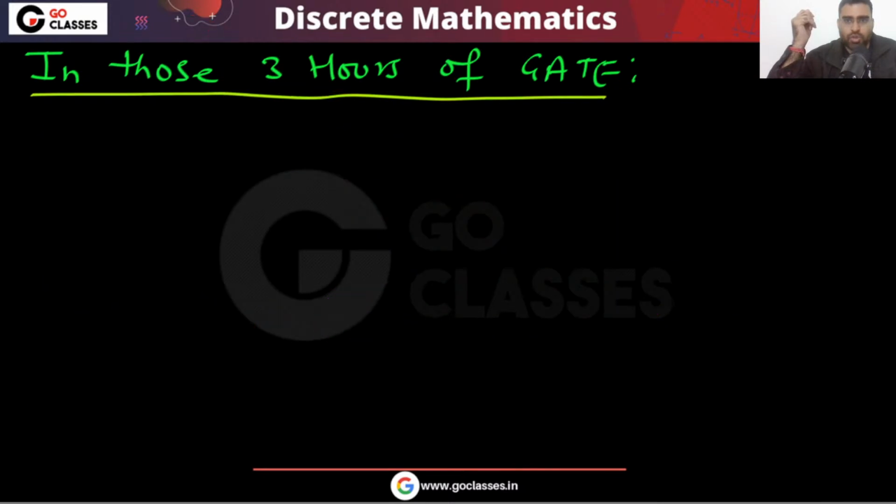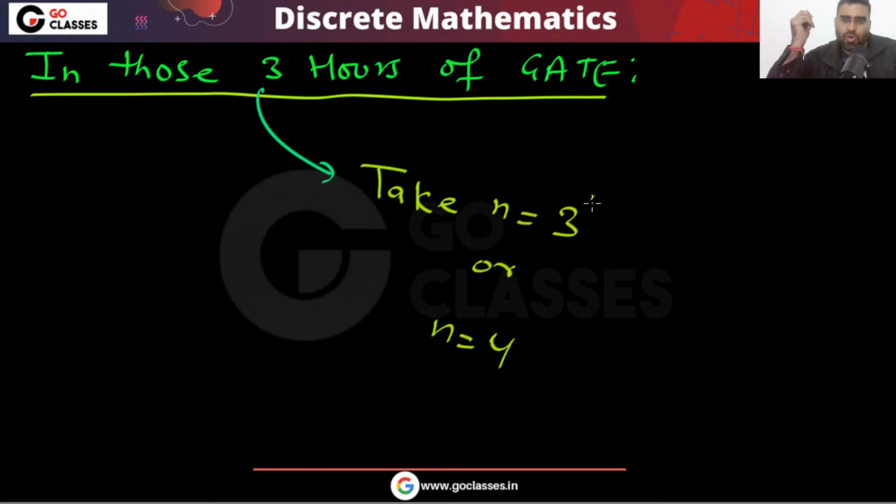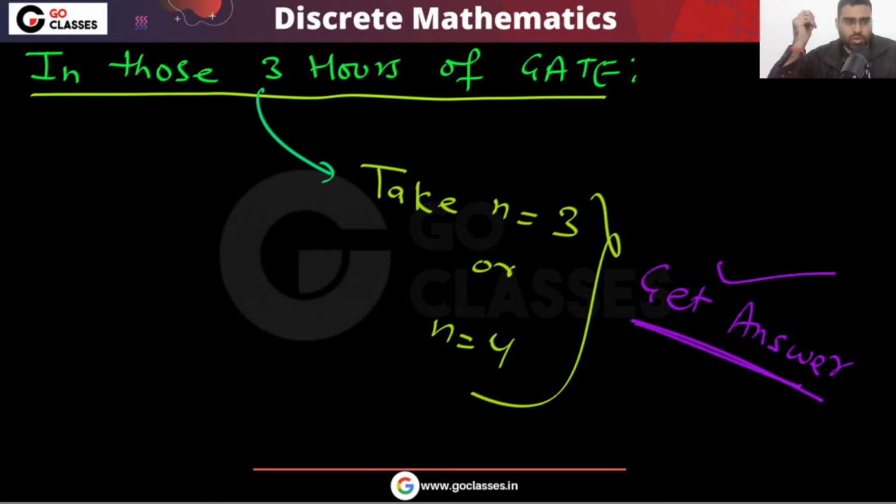Yes or no? So during those 3 hours, maybe you can take n equal to 3, or maybe you can take n equal to 4, and you will get your answer, and that's it. Because in those 3 hours you can do this, right? Yes or no? Get answer, get 2 marks.